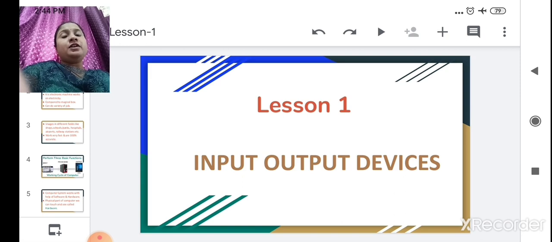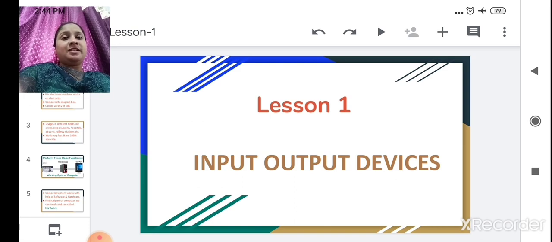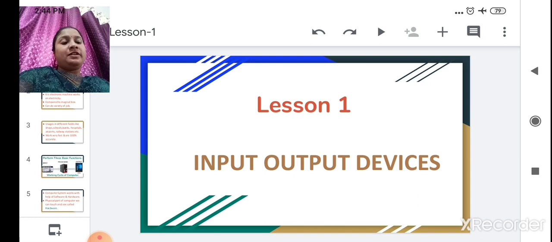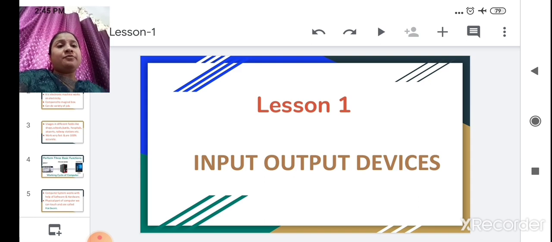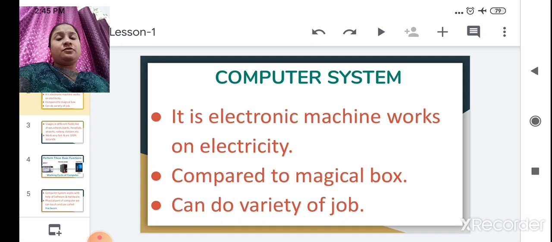Whatever input we give to the computer, the result will display on the monitor. So the monitor is our output device. We can learn more about input and output devices in this lesson. Before that, we will revise a little about our computer system. So what is a computer system?